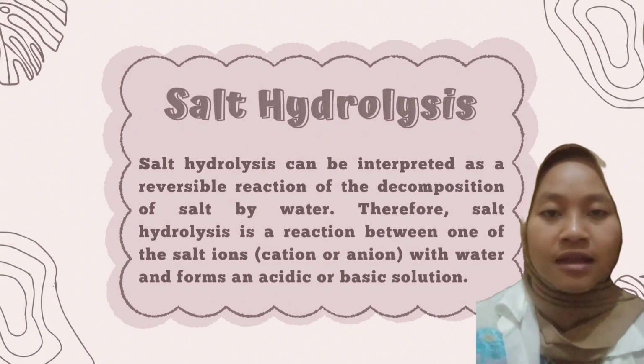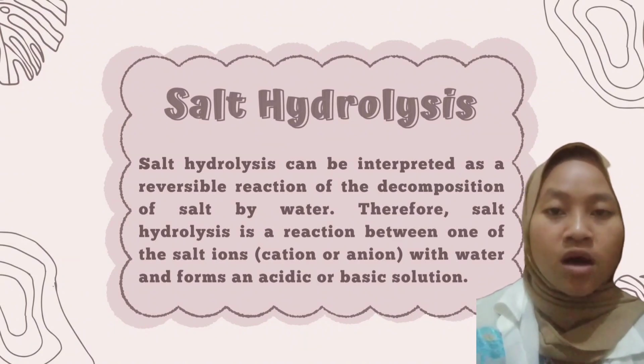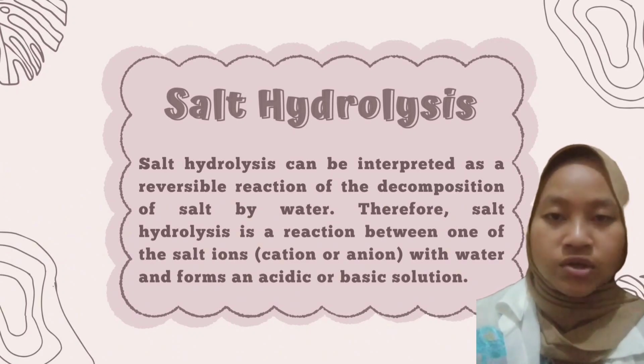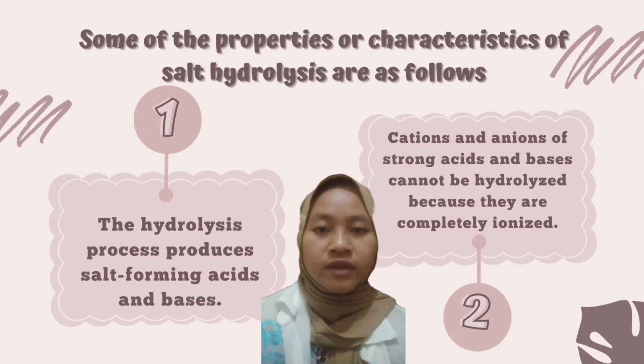The nature of salt hydrolysis is a reaction between one of the salt ions, cation or anion, with water and forms an acidic or basic solution. Some of the characteristic properties of salt hydrolysis are as follows.